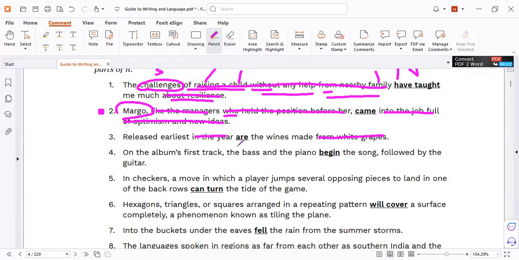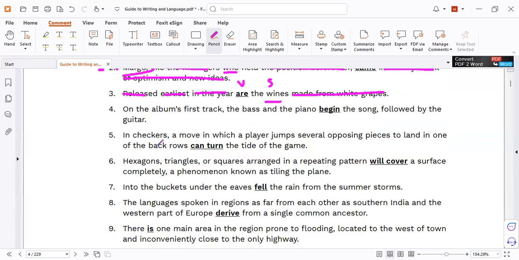What are the wines which are made? So your subject must be a noun. Here it's a past participle. Here it's an adjective. Here it's a past participle. So the wines are made from the wine, and the wines are released. Do you catch it? Yes. So always expect the subject after the verb. So that is the point. All of these simple exercises you can answer at home.